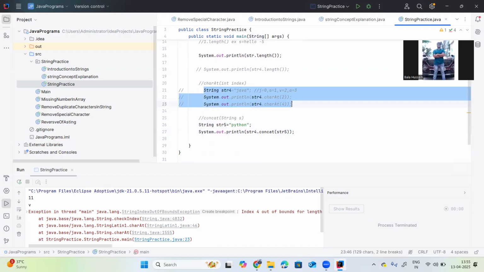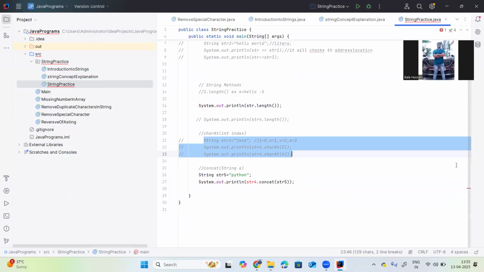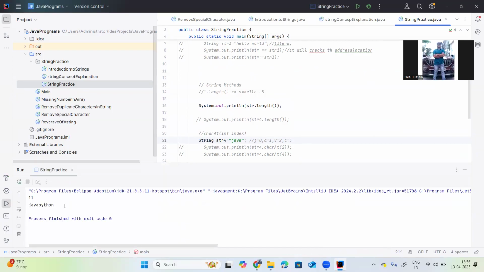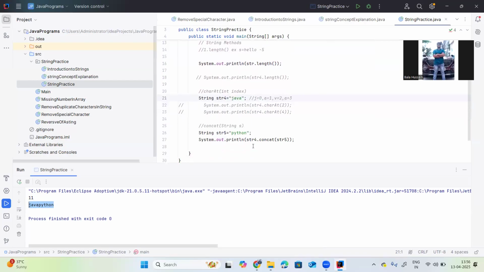So let me execute this one. I am closing this error message and executing it. So it will concatenate the two strings here. Java with Python, this is concat: Java Python. I mean, it was adding the two strings here.